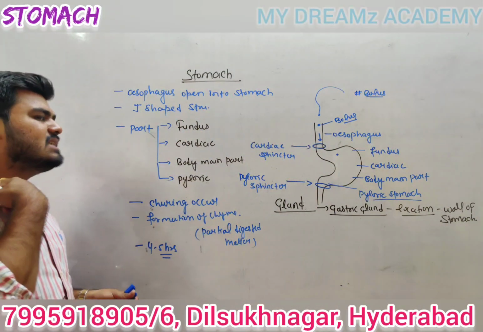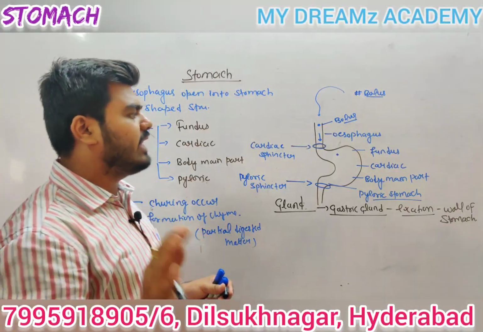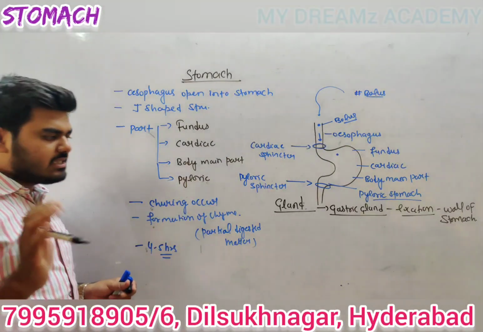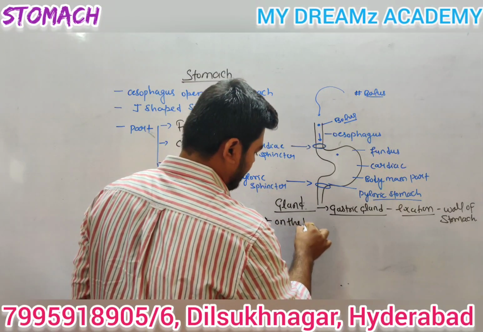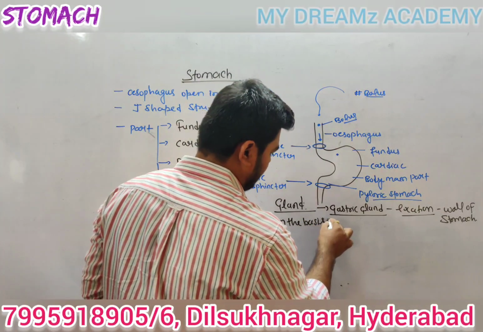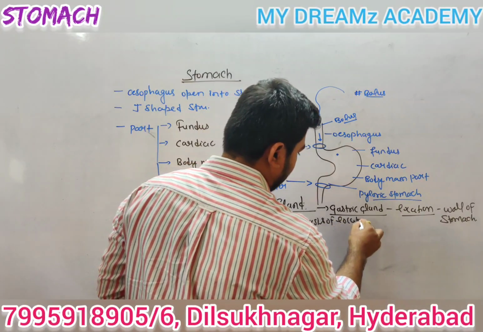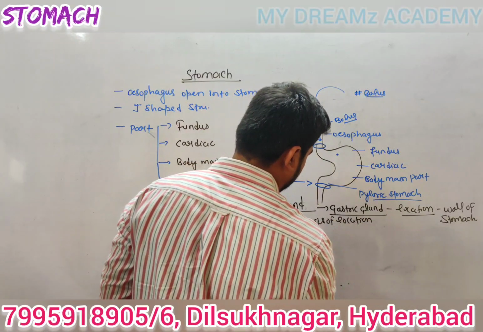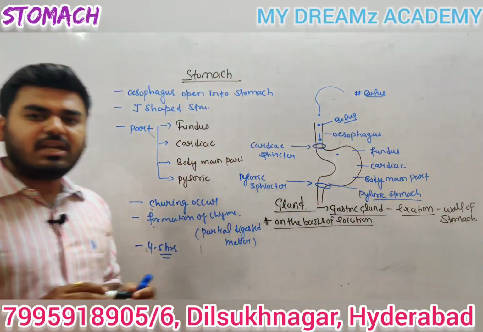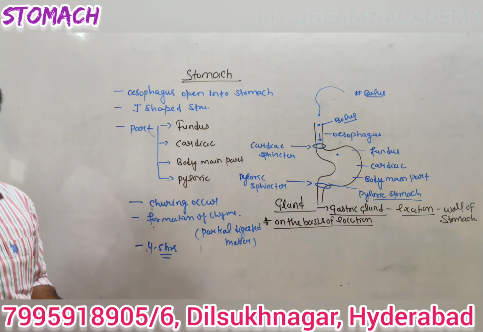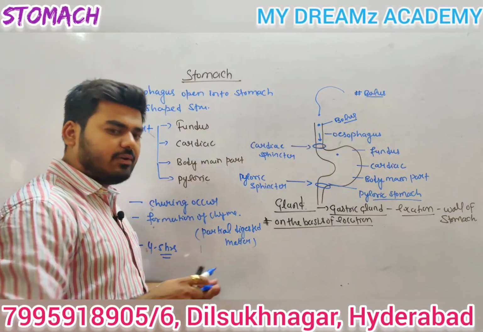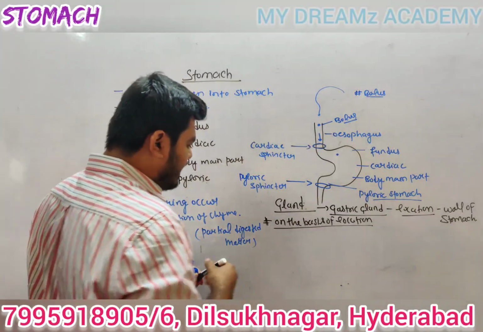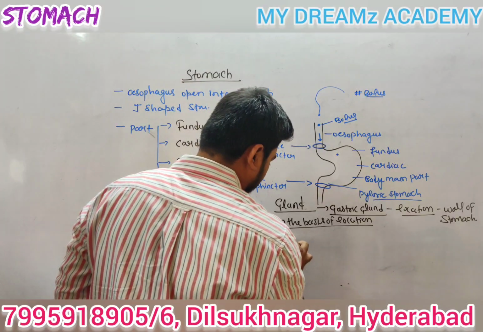Guys, listen carefully to what I am saying. On the basis of location, the gastric gland is of 3 types. The first one is called the cardiac gland.